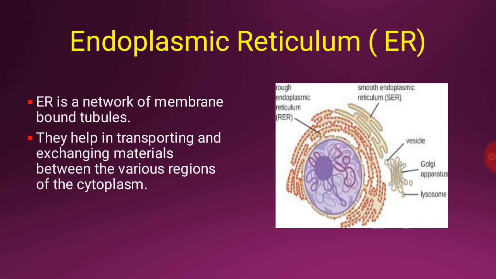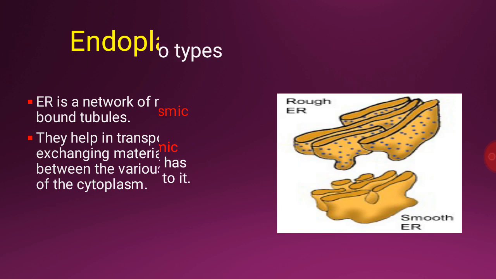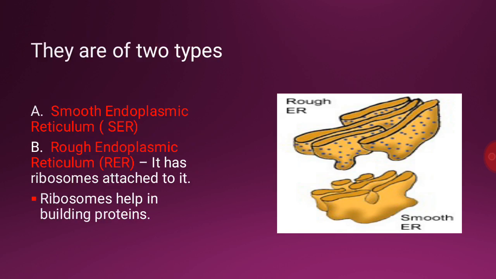Endoplasmic reticulum. The endoplasmic reticulum, sometimes called ER, is a large network of membrane-bound tubules inside the cytoplasm. They help in transporting and exchanging material between the various regions of the cytoplasm. The endoplasmic reticulum is of two types: smooth endoplasmic reticulum and rough endoplasmic reticulum. Rough endoplasmic reticulum has ribosomes attached to it. This makes their surface rough. That is why they are called rough endoplasmic reticulum, while smooth endoplasmic reticulum does not have ribosomes attached to it.